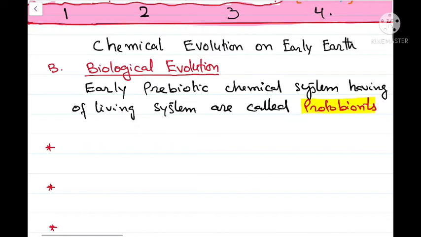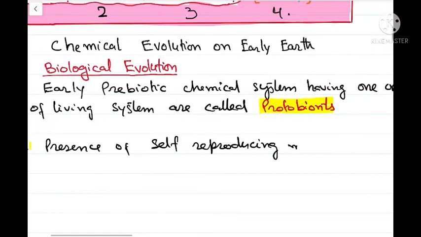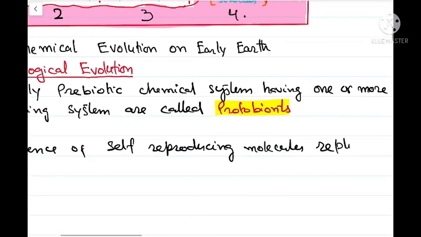Now there are three requirements for a prebiotic system to form living systems. First, for a prebiotic system to act as a protobiont, there must be the presence of a self-replicating or self-reproducing molecule, and those self-reproducing molecules are called replicators.